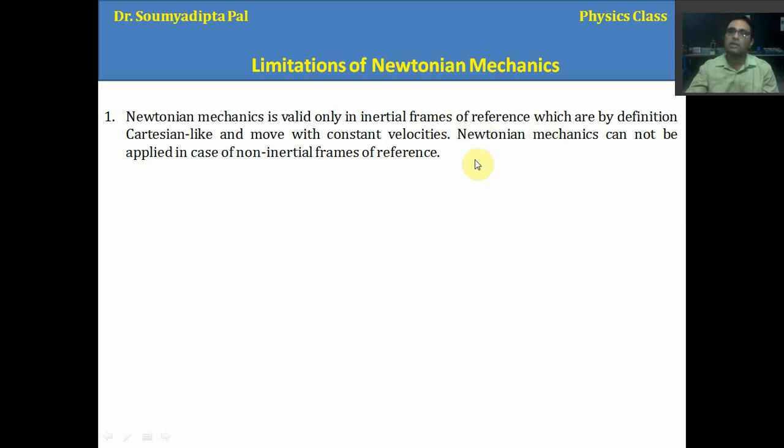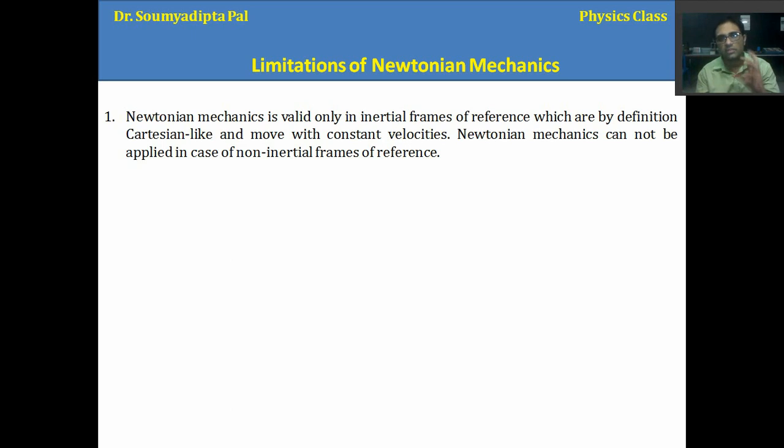You know that the reference frame means to know the state of a particle. To know the state of a particle, we normally construct a coordinate system. That is the reference frame. There is an origin, and with respect to the origin we write down the position of the particle. So that is the reference frame.